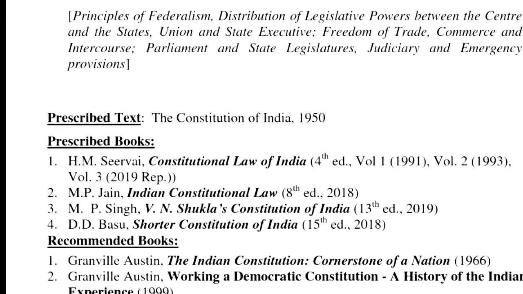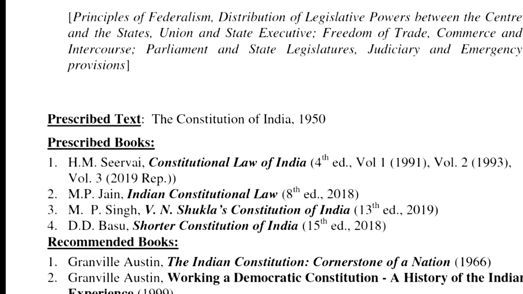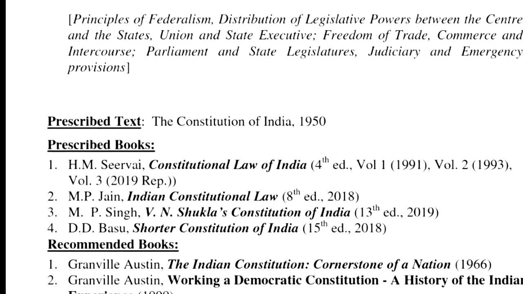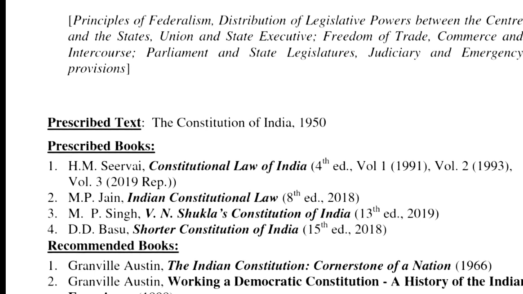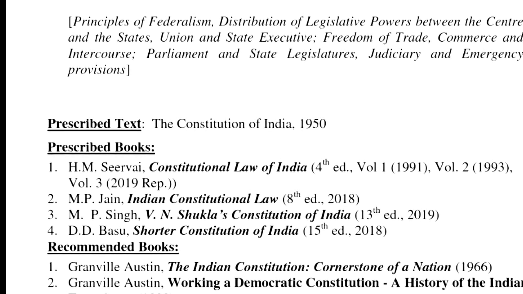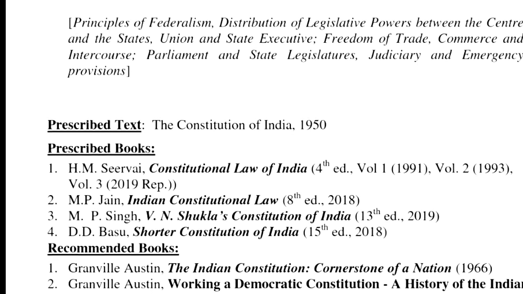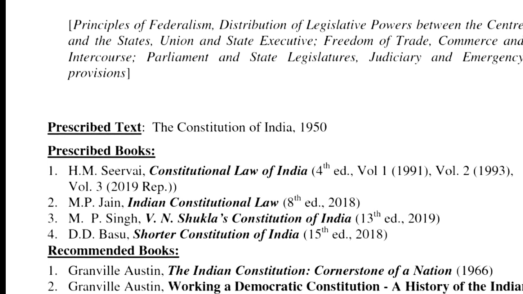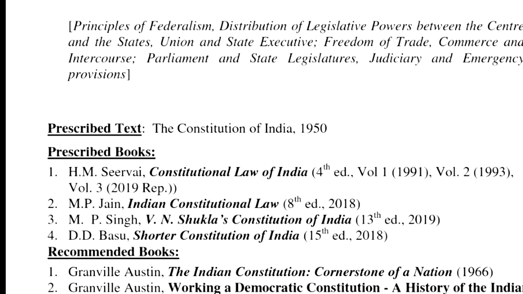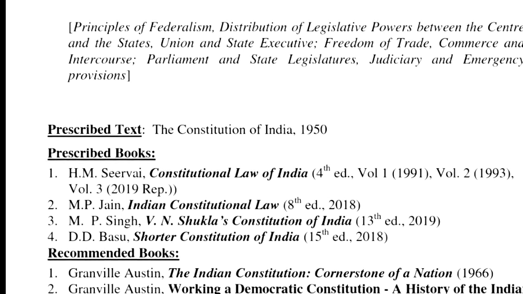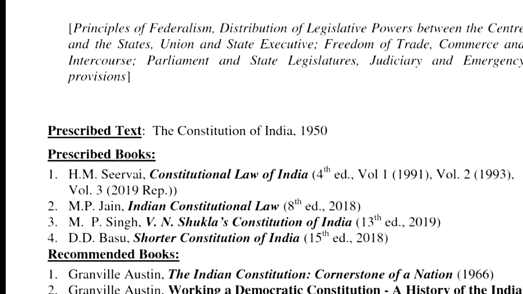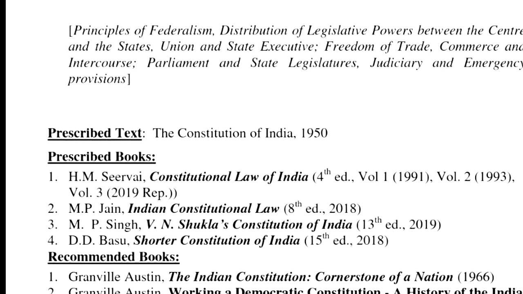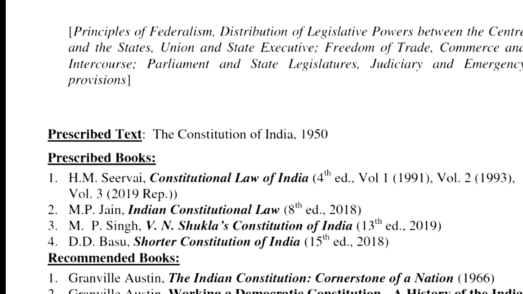Now, what happened subsequently was obviously a lot of discussion as to whether fundamental rights can be considered to be a part of basic structure or not. Then we come to the Maneka Gandhi judgment, wherein it was held that at least Articles 14, 19 and 21, the trinity of these articles, is a part of basic structure. Okay? So, while you can amend the text of Articles 14, 19 and 21, you cannot take away the essence of Articles 14, 19 and 21. So at least that essence is a part of basic structure. Now, that is the essence of rights test. That you cannot take away the essence of certain fundamental rights, though you can definitely amend the text of Part 3 of the Constitution.